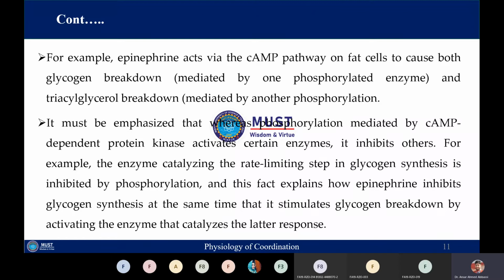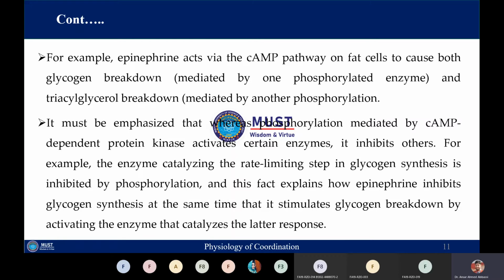So it means that phosphorylation mediated by cyclic AMP dependent protein kinase will activate certain enzymes, and sometimes it will also inhibit certain other enzymes. For example, the enzyme acting in the rate limiting step of glycogen synthesis will be inhibited by the phosphorylation, and that's how we can say that epinephrine inhibits glycogen synthesis at the same time that it stimulates glycogen breakdown by activating the enzyme that catalyzes the latter response.